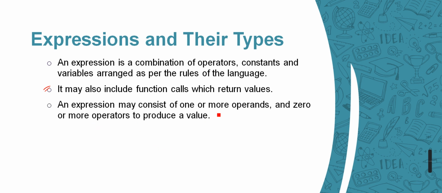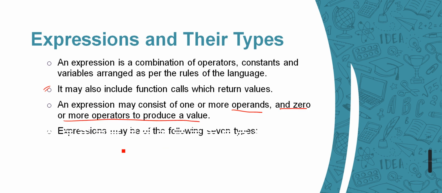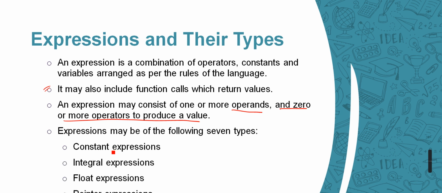An expression may consist of one or more operands and zero or more operators. Let's first see an example. There are a bunch of expression types. We are going to learn each of them one by one. For now, let's first take an example. So this is a combination of operators. Suppose I have a variable called sum, and also provide num1 and num2.